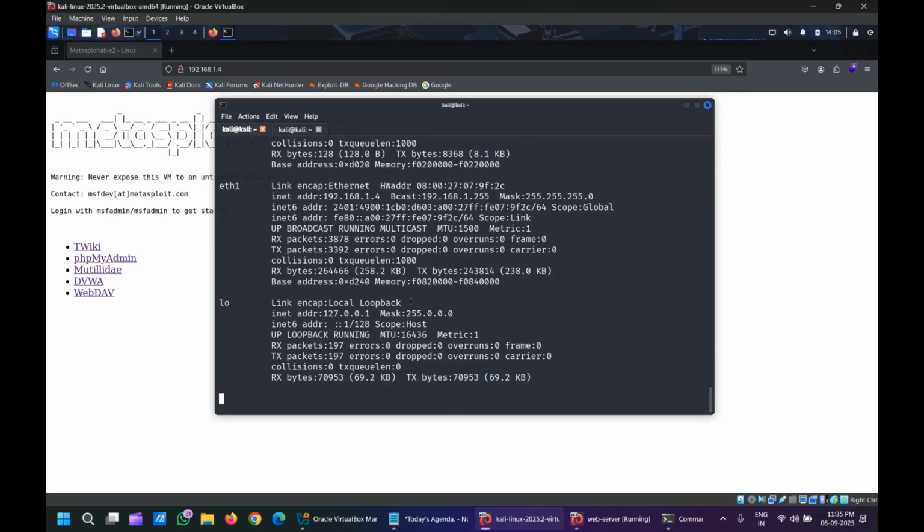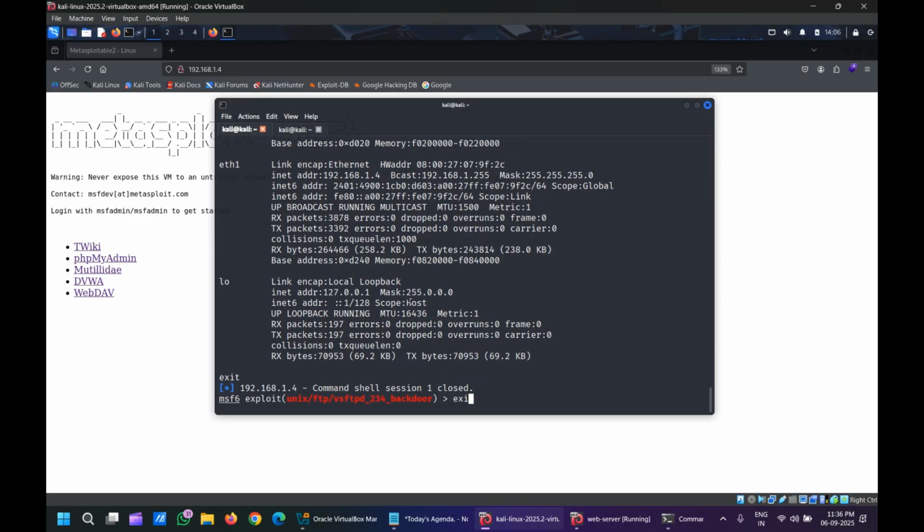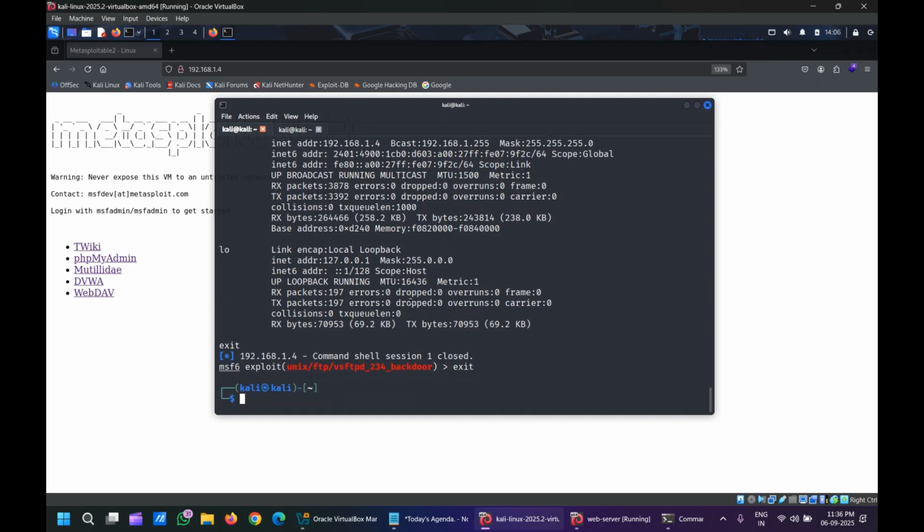So by learning this, we can go back. To go back, exit is a command. From here also, exit is a command. Again, we came to Kali Linux. That means we have dropped that shell, we have left that server and come back into our Kali Linux. By this, we get to know how we can use Nmap and how we can use the Metasploit framework. Don't get confused.